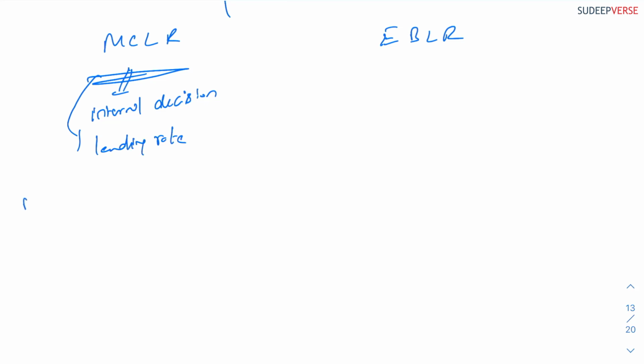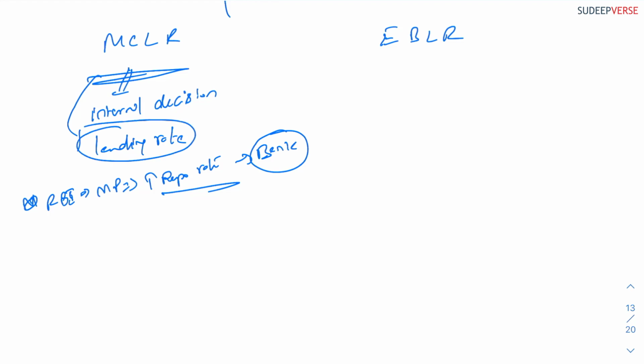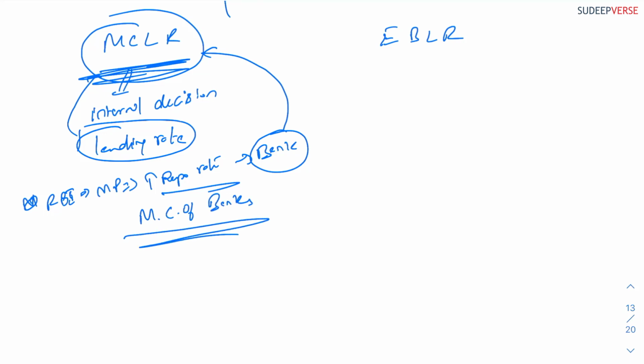Let us say that the RBI, through its monetary policy, increased the repo rate. The bank now need not reciprocate, because the lending rate it is fixing is based on its internal decision. This is the problem of the marginal cost lending rate. It is based on the marginal cost of the banks. So this will have very low monetary policy transmission.